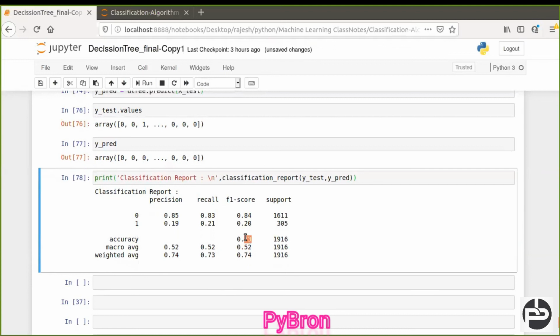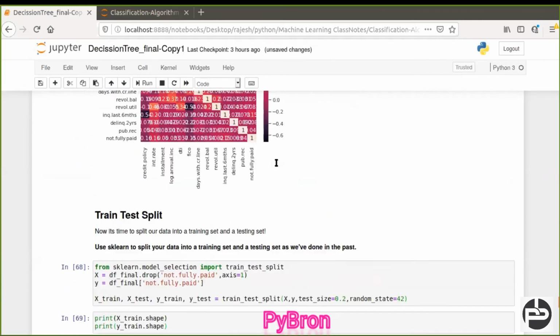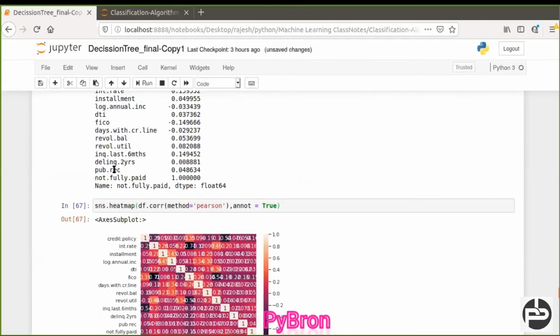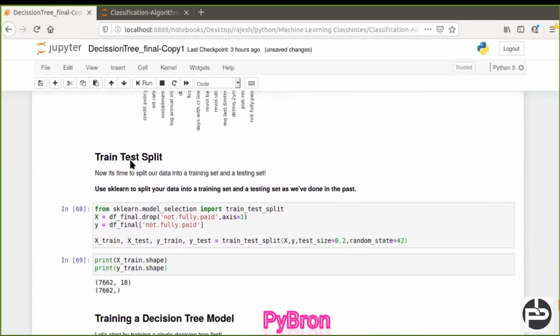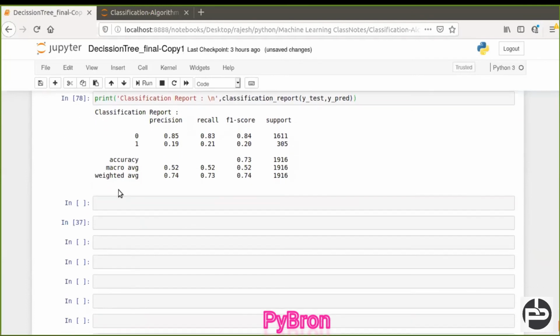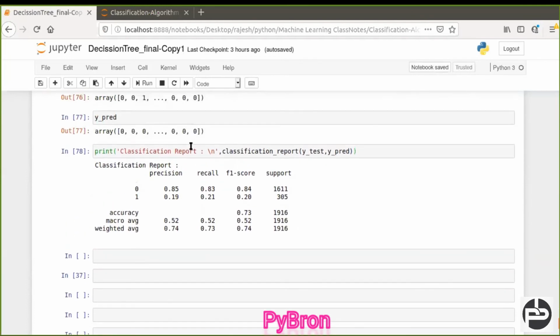Most probably we can increase the accuracy. How? If you remove this REC and 2 years column, maybe your accuracy will increase. In the upcoming video, I will show you how to improve your accuracy also. Okay, no worries.